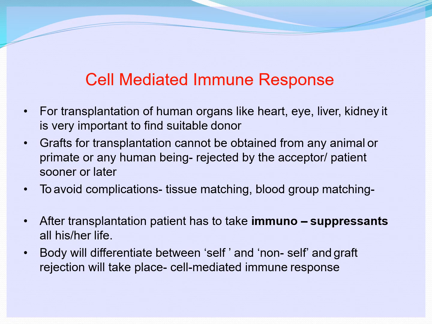So it will not accept, it tries to fight, and it may win. So you understand the concept. The body will differentiate between self and non-self, and so finally graft rejection will take place. So there may be failure and it may lead to death. So we have to be very careful that the body has to realize that it is also a part of that.